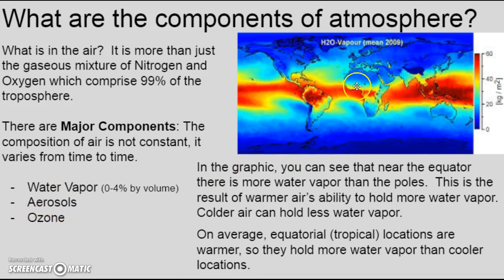In the graphic above, you can see that near the equator, there's more water vapor than the poles. Notice the red discoloration, red, yellows to greens, and to the dark blues. This is a result of warmer air's ability to hold more water vapor. Colder air can hold less water vapor. On average, equatorial or tropical locations are warmer, so they hold more water vapor than cooler locations.